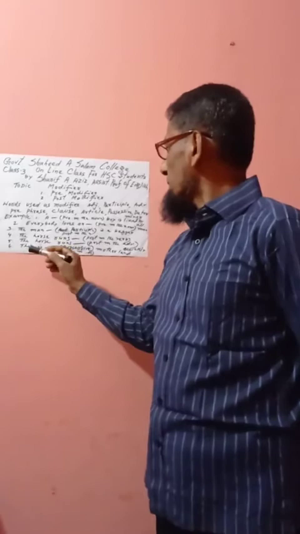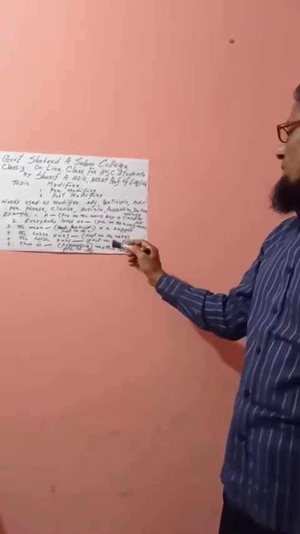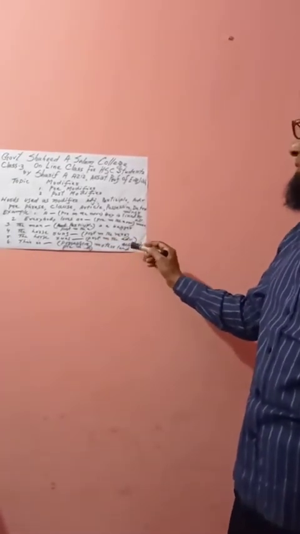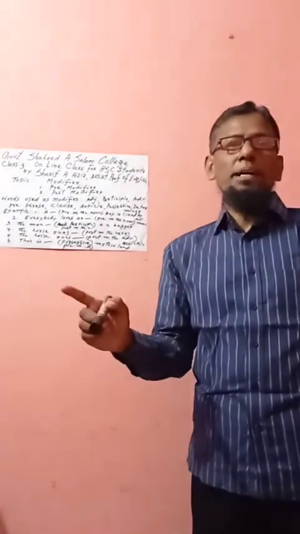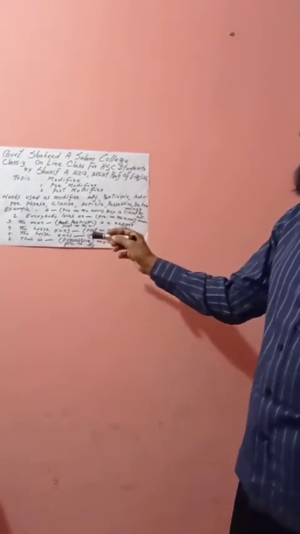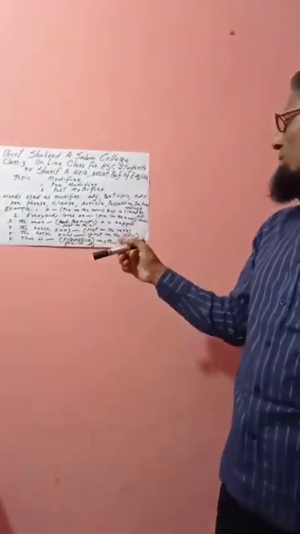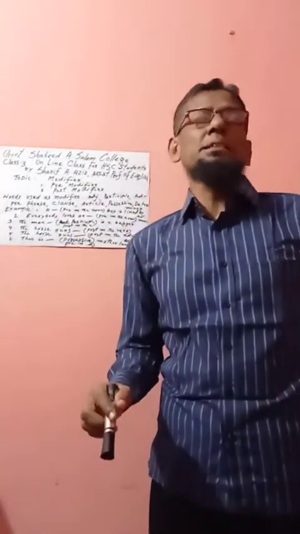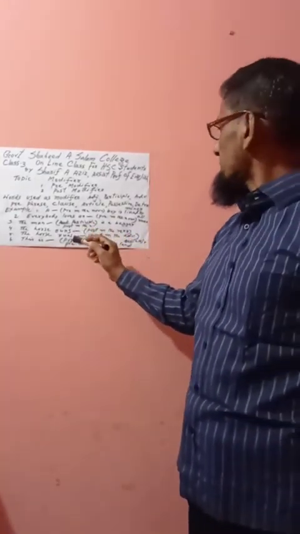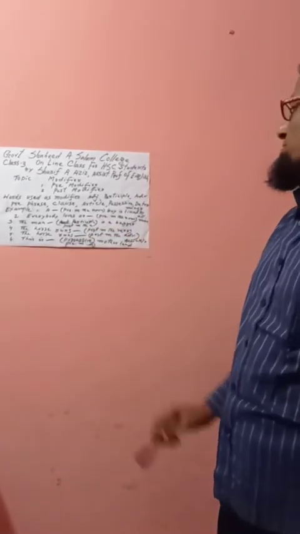Then number 5. The horse runs dash fast quickly. Here in the bracket, post modify the adverb. The adverb is the word quickly. You know very well, adverb has 3 functions. So adverb will be modified by another adverb. That will be very. At times in the bracket there will be intensifier. Intensifier is nothing but the use of adverb. So in this sentence, very will be used, and that very will modify the adverb quickly.